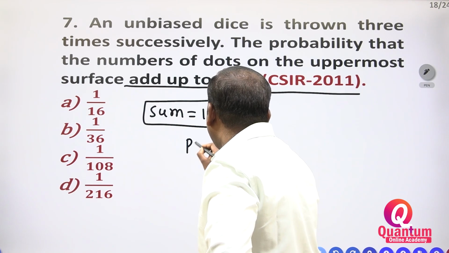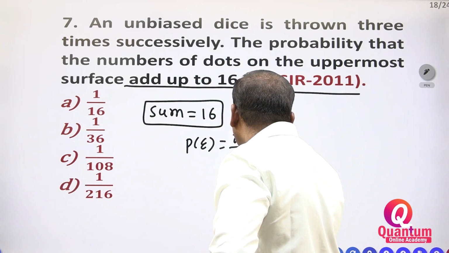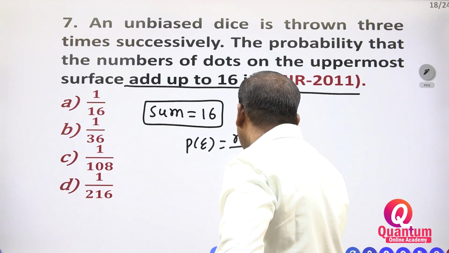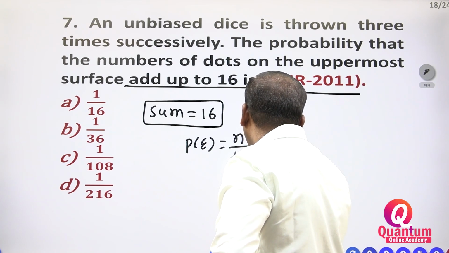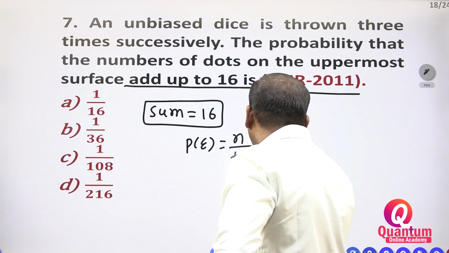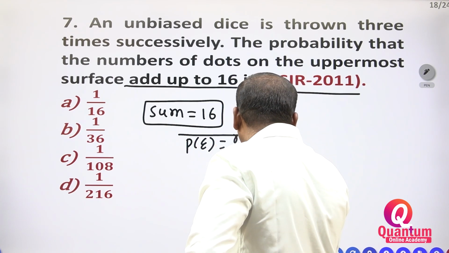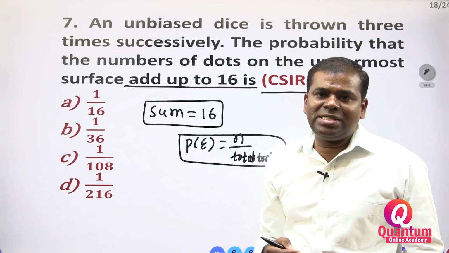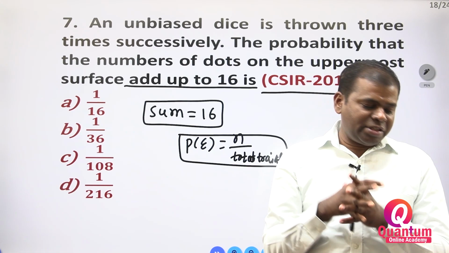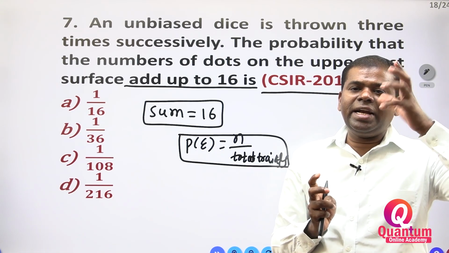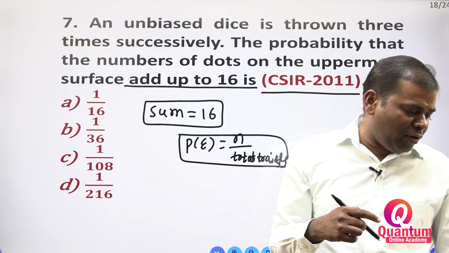The probability is equal to the number of successes divided by the total number of trials. This is the probability expression. How do we get it? Every dice has 6 surfaces, and we are throwing 3 times. So we want to get a total of 16.